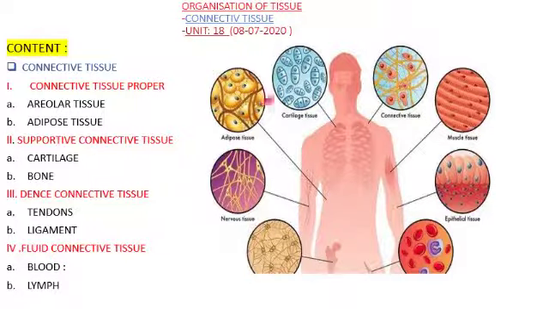So these are some pictures of the connective tissue. You can see the muscle tissue. See here, fiber connective tissue, cartilage tissue, then fat cells, adipose tissue, nervous tissue, and so on.